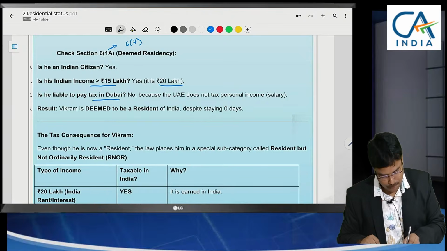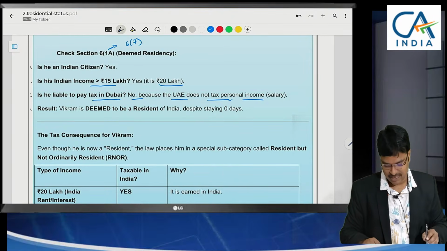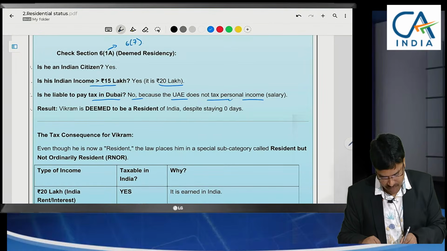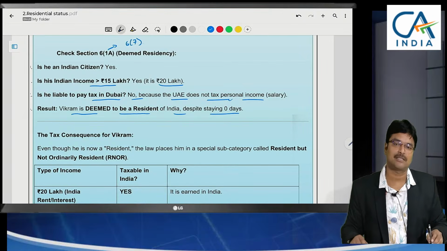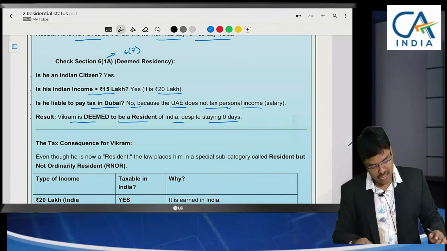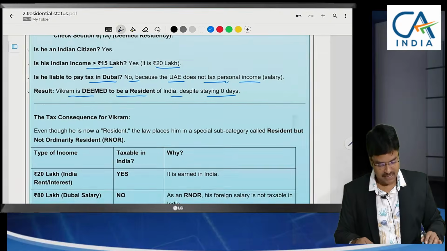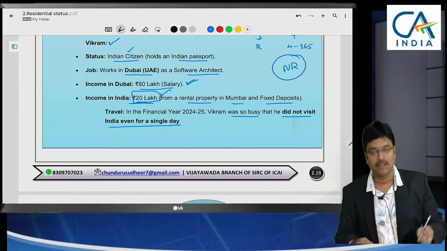Is he liable to pay tax in Dubai? No, because UAE does not tax any personal income salary. So what is the result in this case? In this case, Vikram is deemed to be the resident of India despite 0 days. Even though he is not in India, he will be deemed to be resident because he is not having any tax in Dubai. Sir, here what is his total income? 80 plus 20, 1 crore.